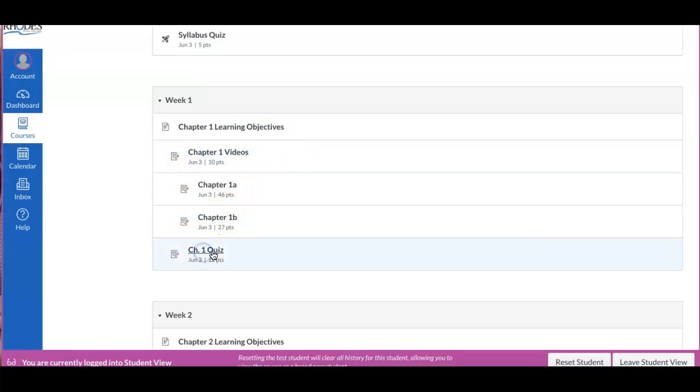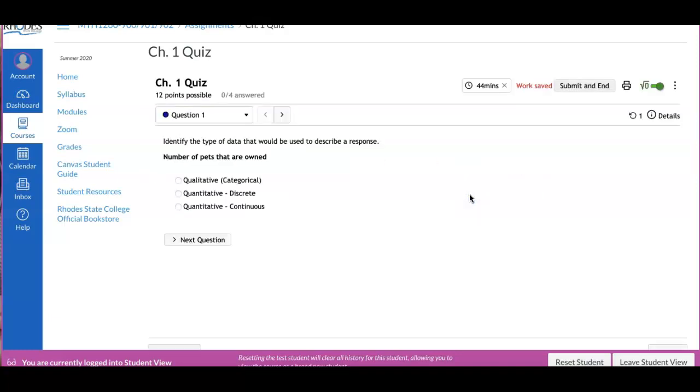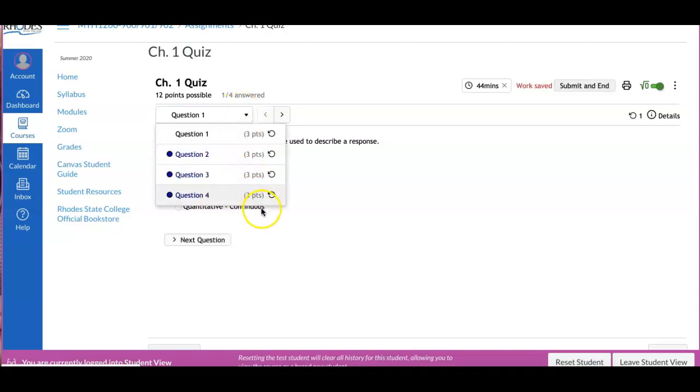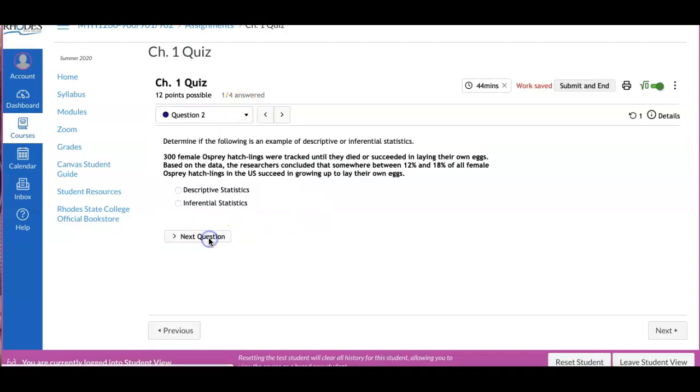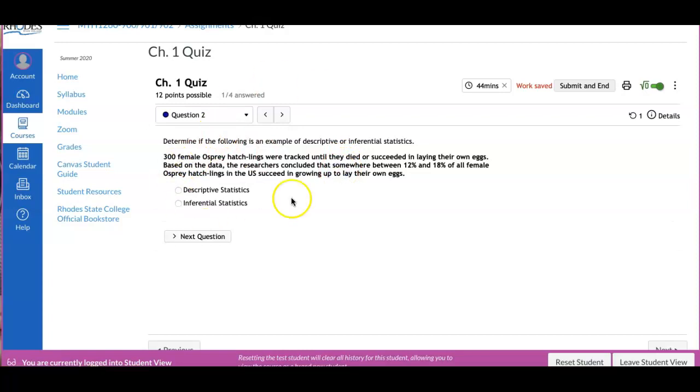Now with the quizzes, when you click on the quiz, there is a time limit on it. So you'll have 45 minutes to take the quiz. You have 2 attempts. We'll record the highest score. Once you start it, you have 45 minutes. This one just has 4 questions, 3 points each, but you'll notice it doesn't tell you if it's right or wrong. So you'll answer those 4, and then it'll tell you your score, and if you want to retake it, you can.